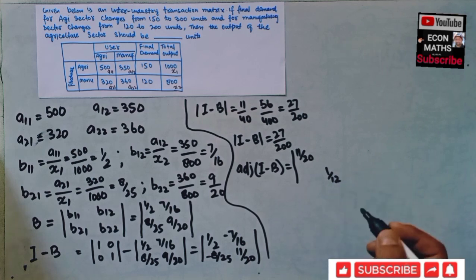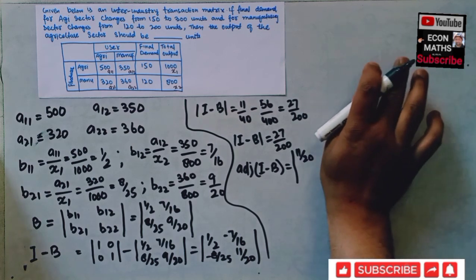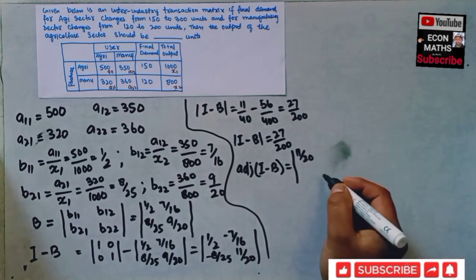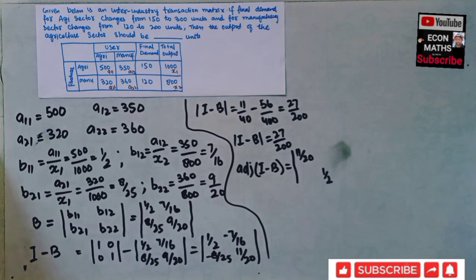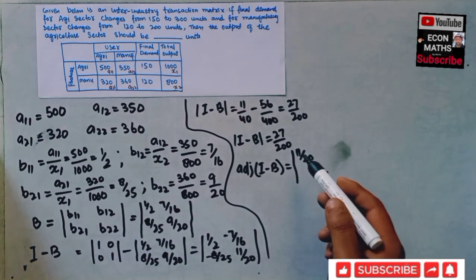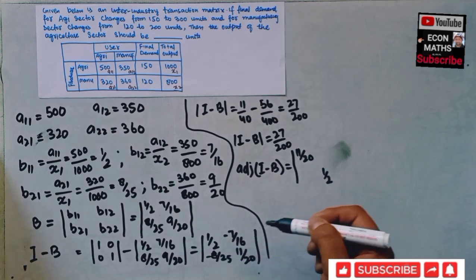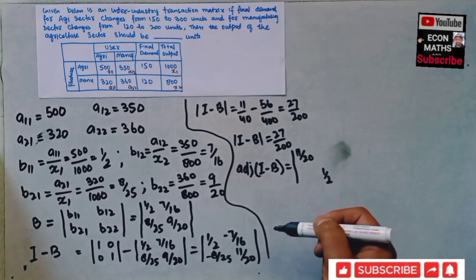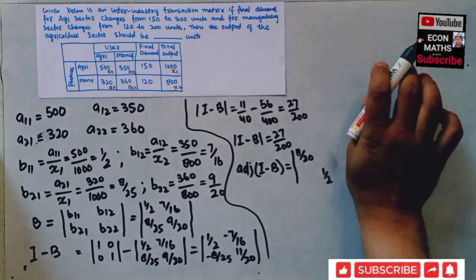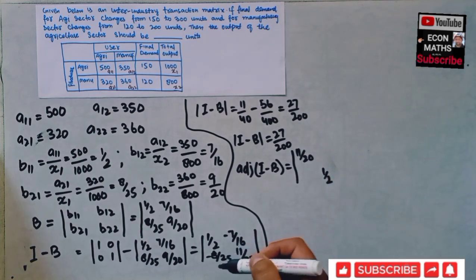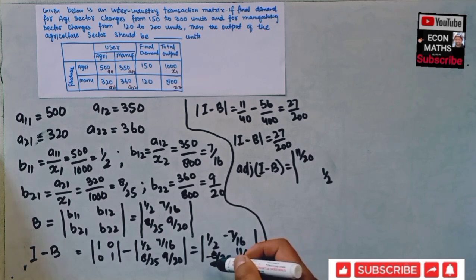The trick is to interchange the principal diagonal elements and change the sign of the non-principal diagonal elements without interchanging their positions. We only change the signs.